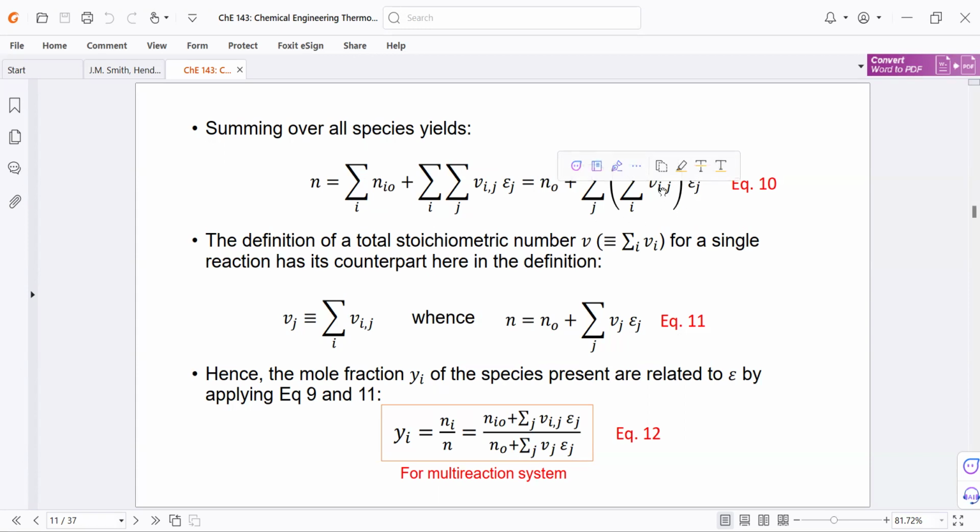And for this term right here, we can first take the sum of the stoichiometric coefficients of all of the species, and then take the sum with respect to all of the reactions.